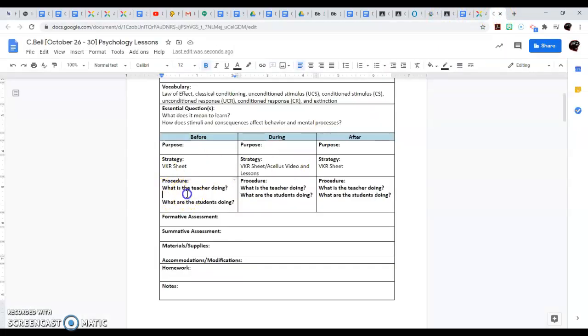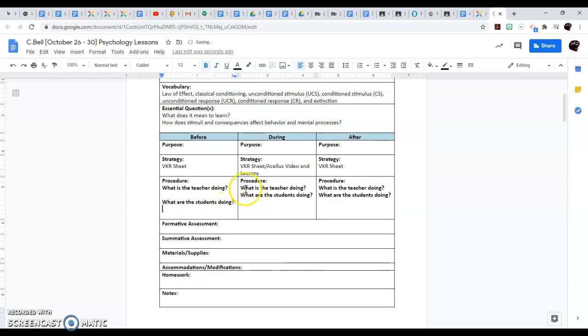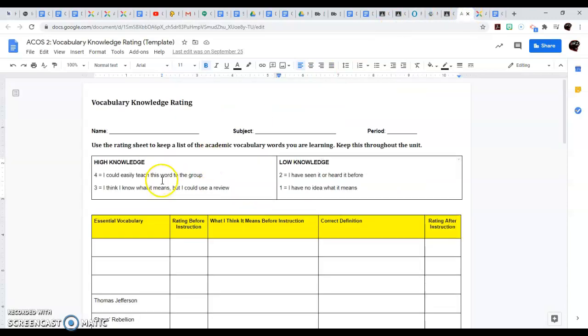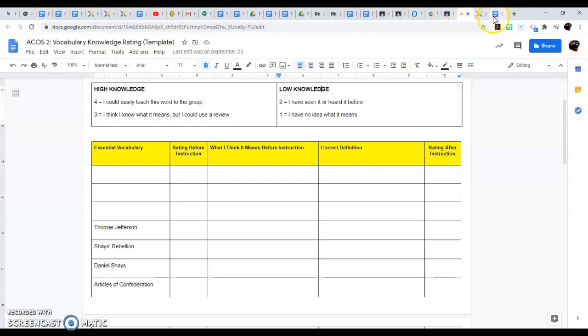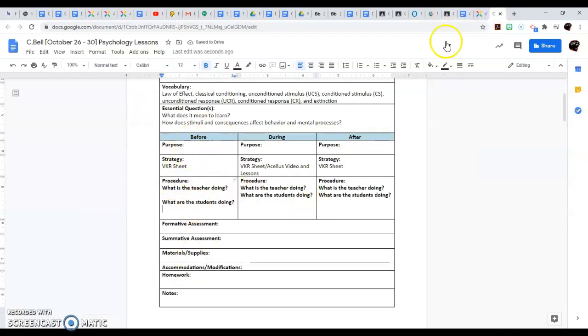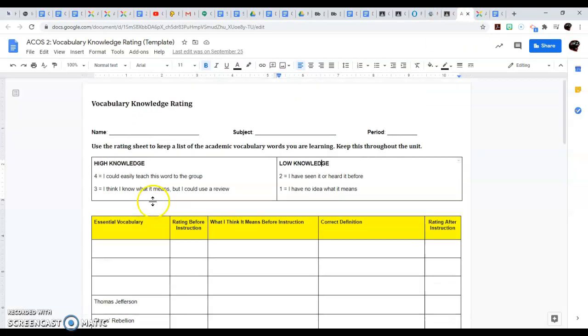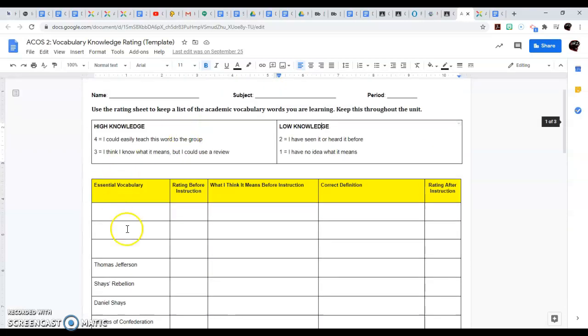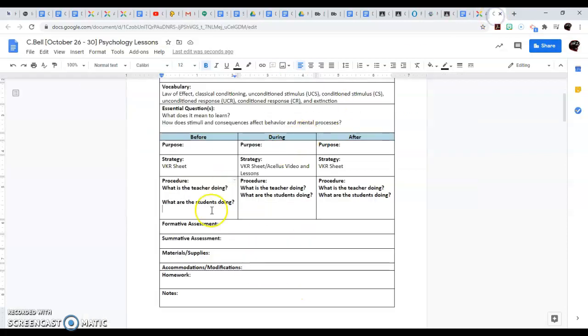And so under that, you're just going to write their statement. And under what is student doing, what you're going to write is what their first set of instructions. And remember, this is for the before strategy. So on before, they're basically just going to take that word and rate it before instruction. And they're going to tell what they think it means before instruction. So you will have what you need for both of these areas.